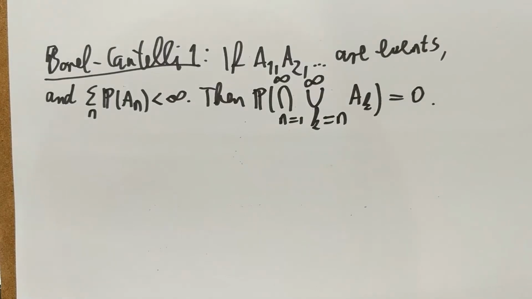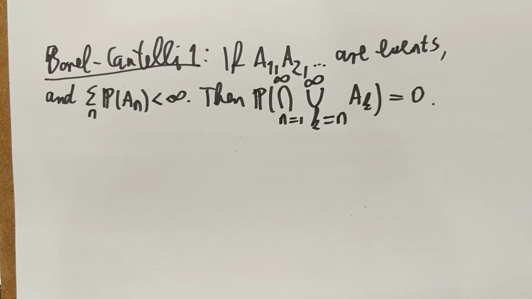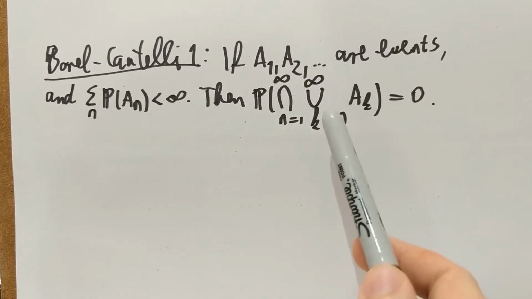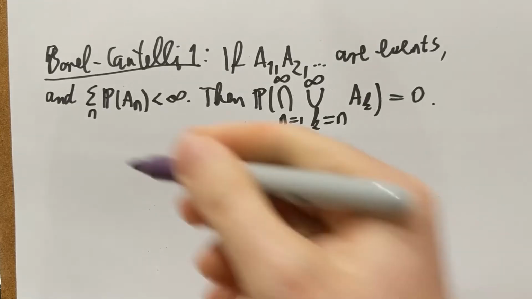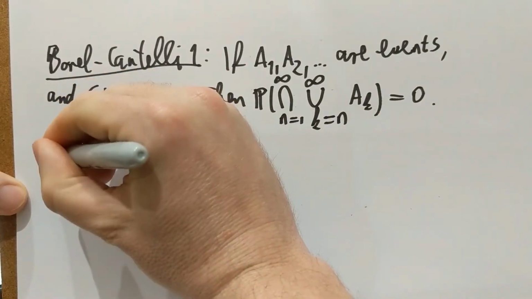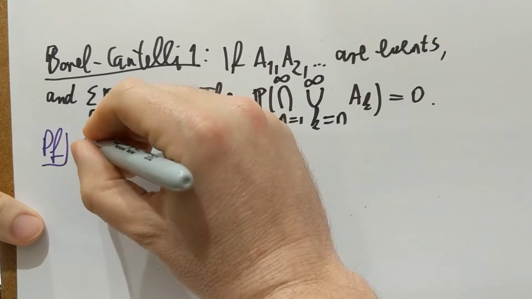Now, what was this event again? So this told us that there are infinitely many of the AKs occurring. If the probabilities of these AKs are summable, then there is zero chance of infinitely many of them occurring. That's Borel Cantelli 1. Let me quickly prove this. So proof. Okay, and the proof is actually not very hard.